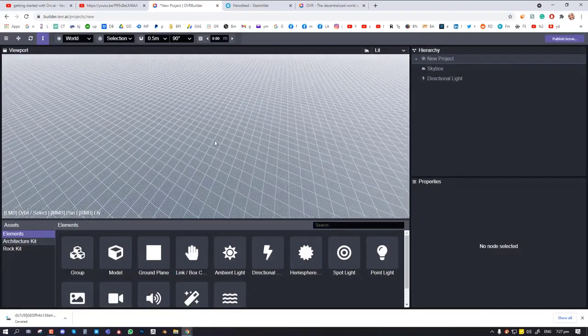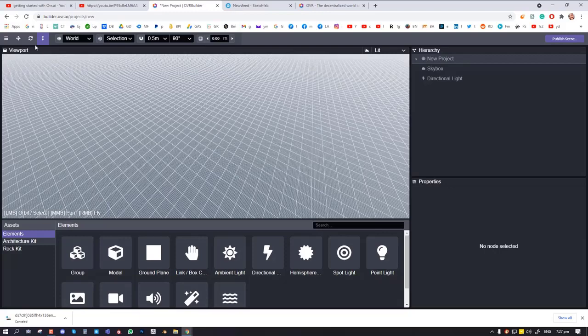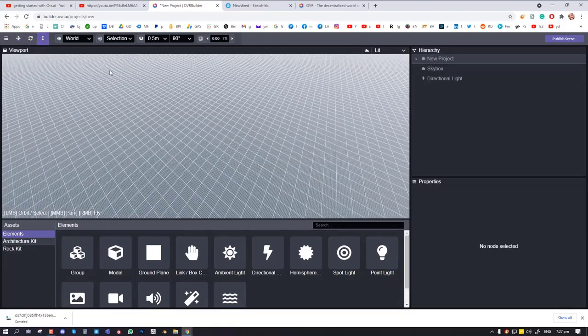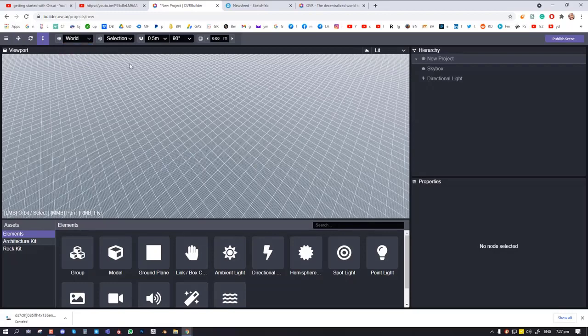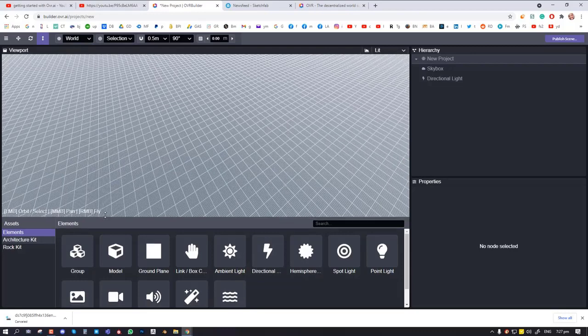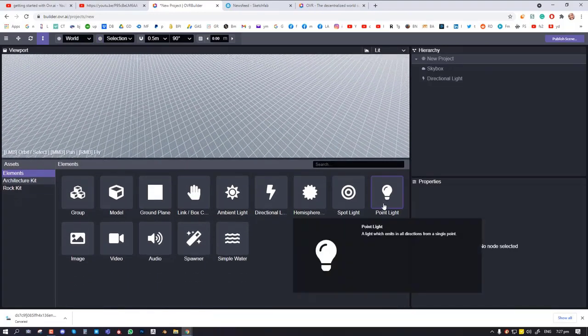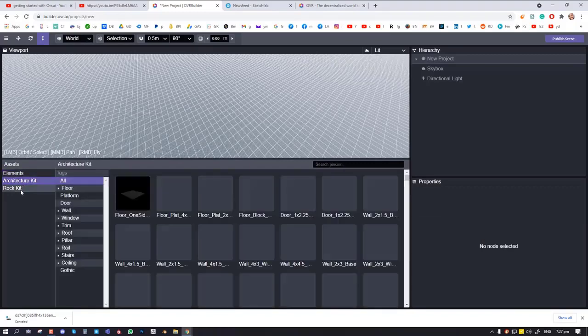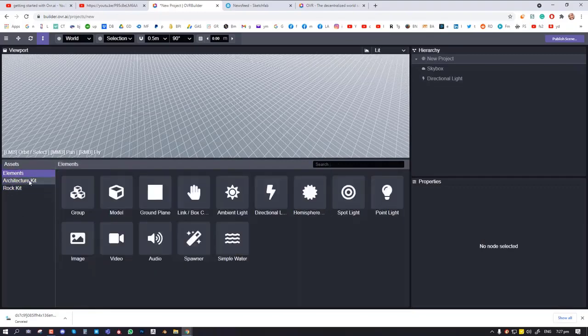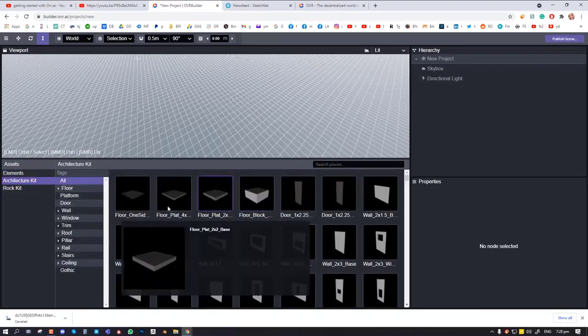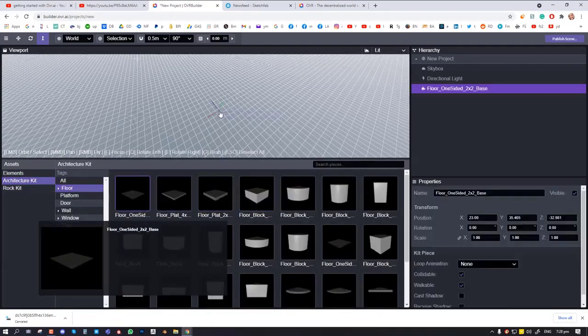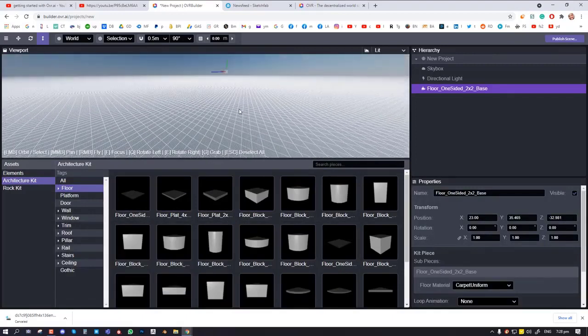Okay, so basically this is just a simple interface. This is your grab, rotate, scale, the world or selection. Let me show you quickly how to add an object so this can make more sense to you. You can come to the content browser right here. You have different folders which you can access, and they have been neatly named. You can find your architecture kit here. You can find floors which you could just quickly drag into your scene.